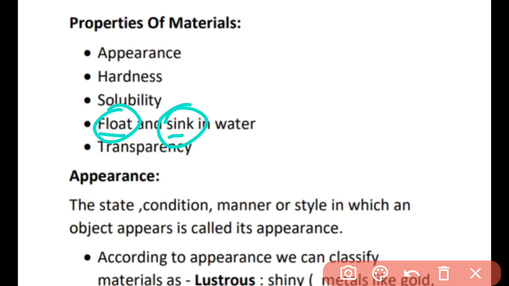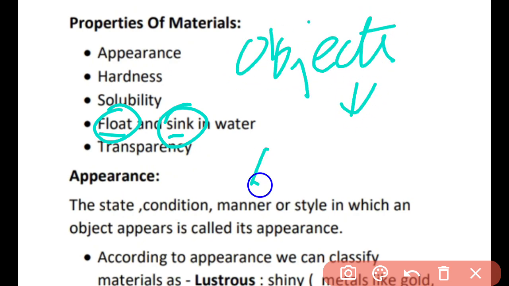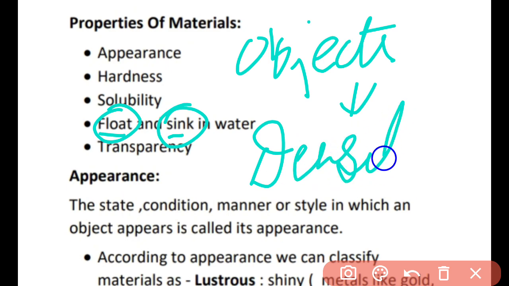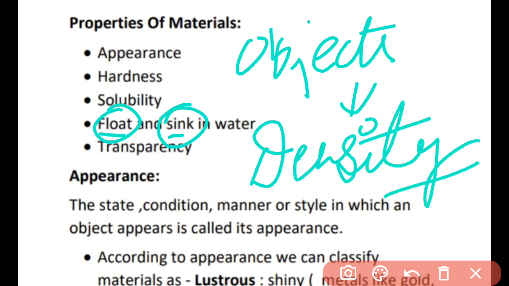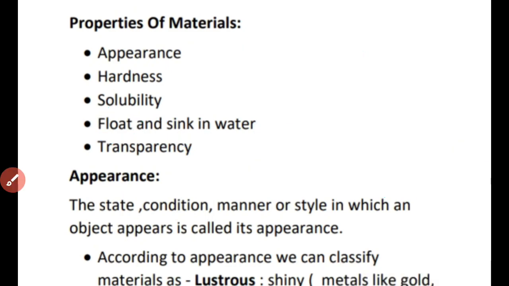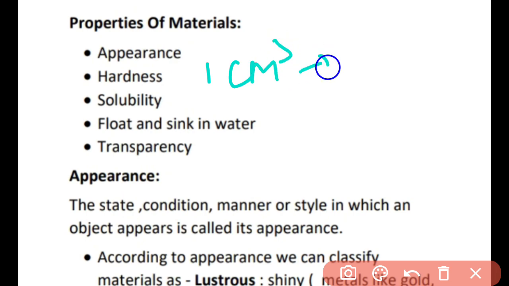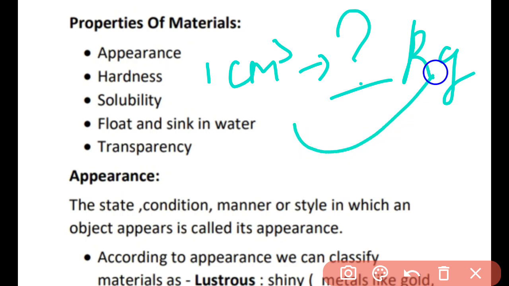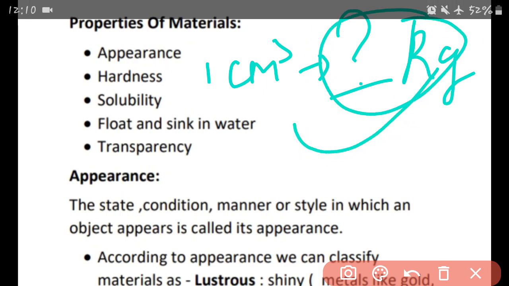I would not be able to float there in any case. So in the same way, objects have the density. About density you have studied a little in your 5th class also. I told you that density is the mass per unit volume. For example, in 1 centimeter cube, how much mass is there? This defines the density. Density is the mass per unit volume.